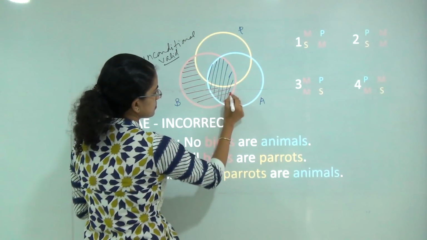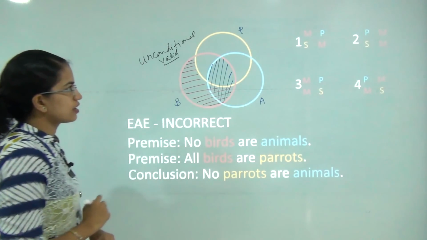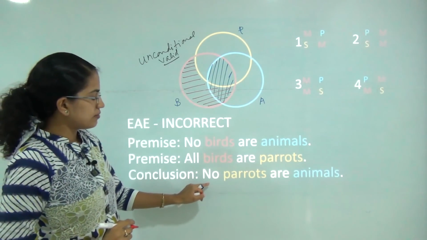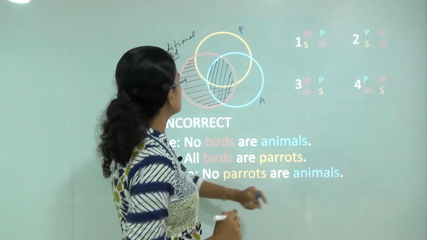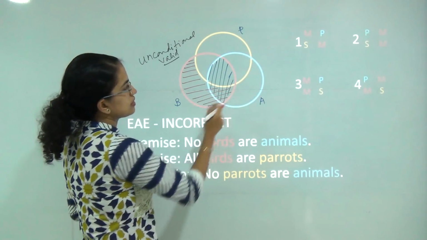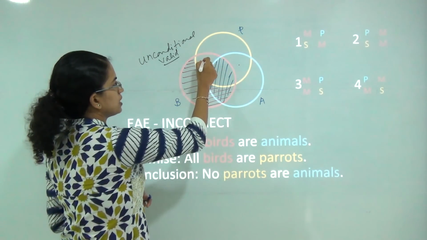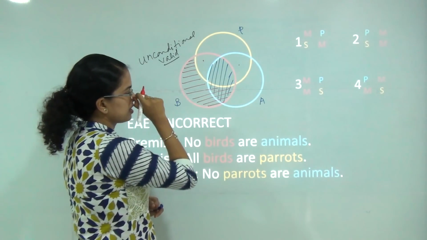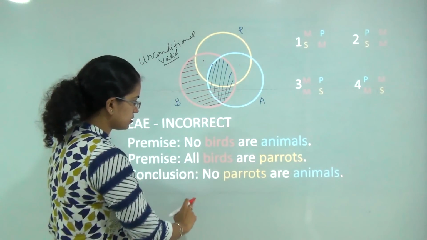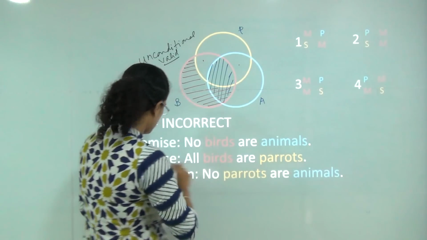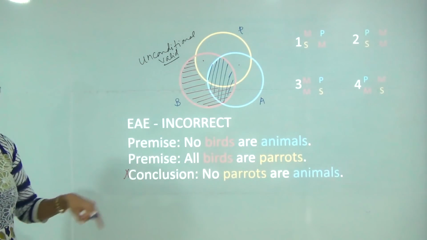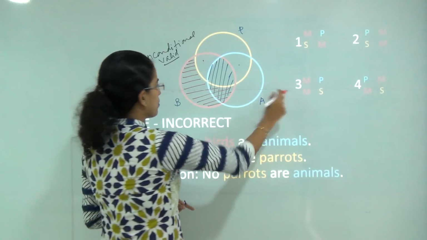That's this region. Now based on this, I am saying no parrots are animals. That is incorrect because here are the parrots which are animals. Here are the parrots which are birds. So I have parrots which are animals, so I cannot say no parrots are animals. That conclusion is incorrect.